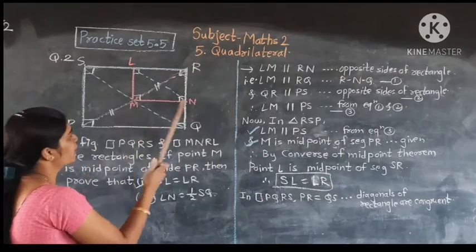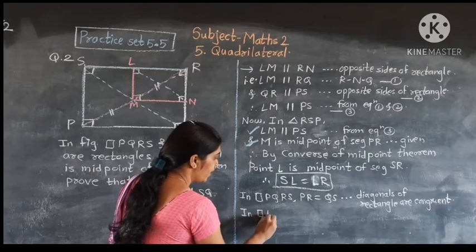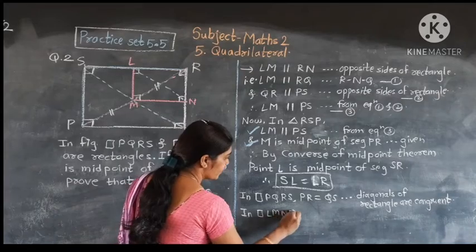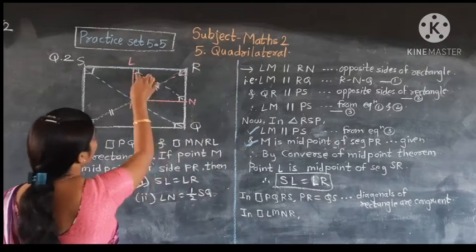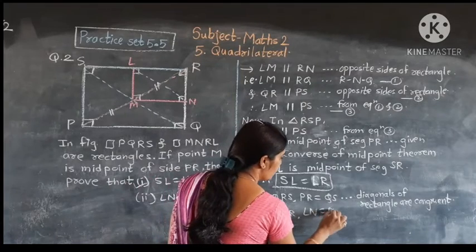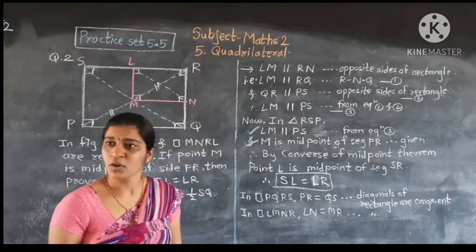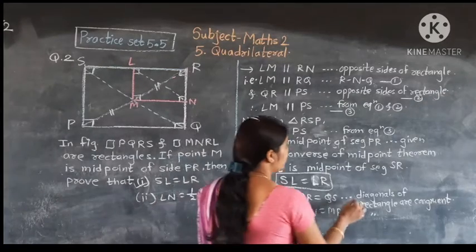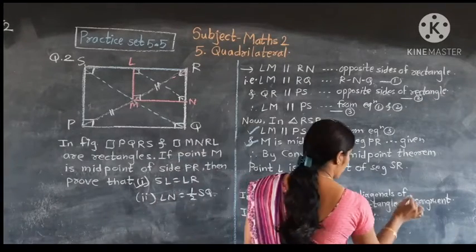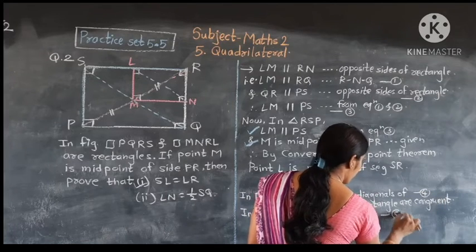Also in quadrilateral LMNR, which are the diagonals here? LN is equal to MR. The reason is diagonals of a rectangle are congruent. We call this equation number 4 and this equation 5.